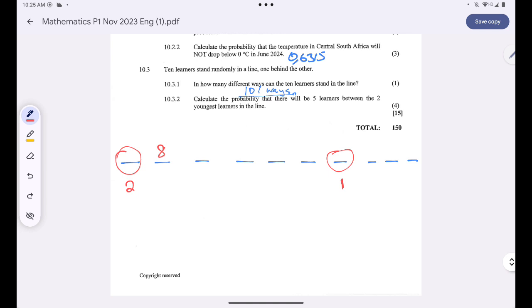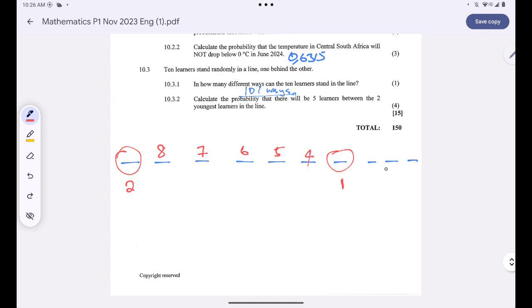And since I have 8 seats, one of the 8 might stand here, and then one of the 7 remaining learners might stand here. One of the 6 remaining might stand here, one of the 5 remaining might stand here, and then one of the 4 remaining might stand there.